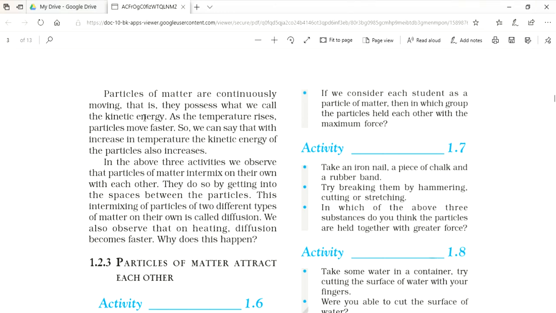Let us discuss the third characteristic of particles of matter, that is, particles of matter attract each other. Let us see another activity in which some students are playing a game.